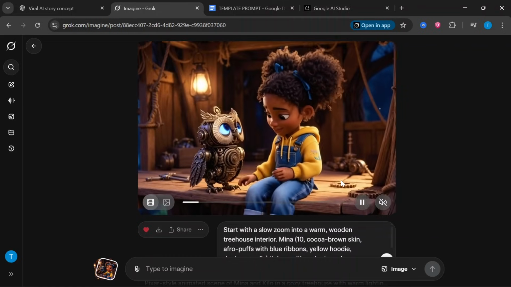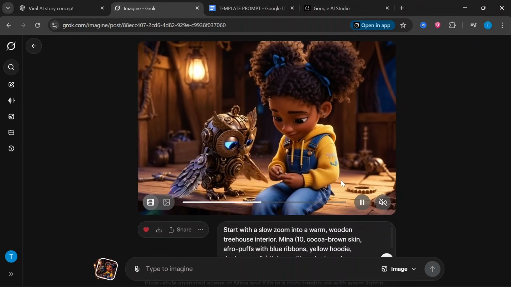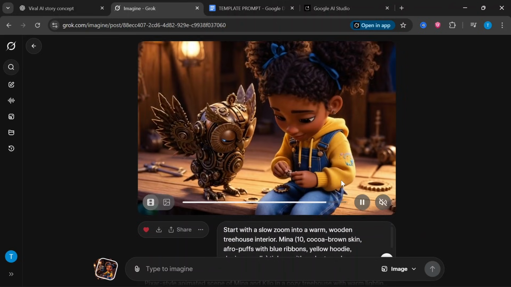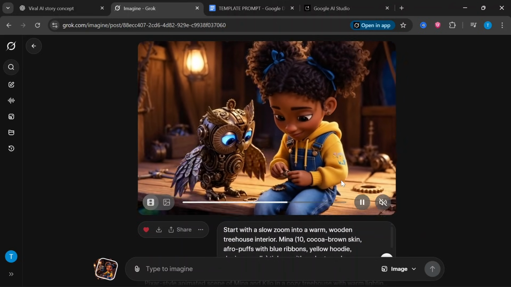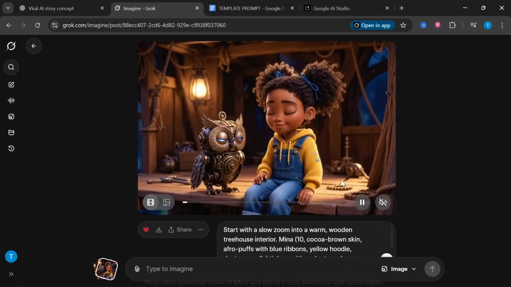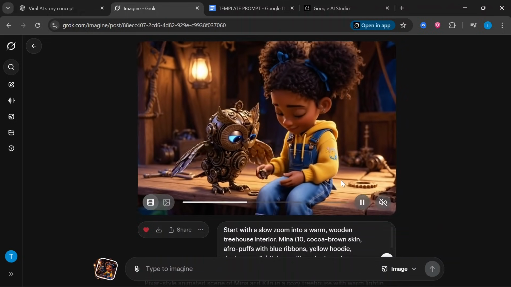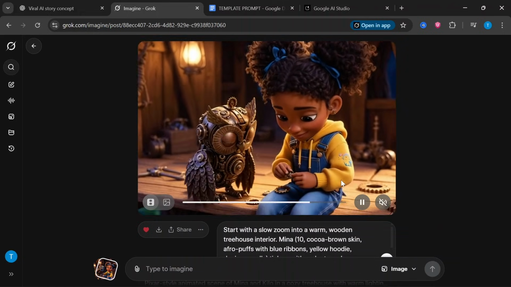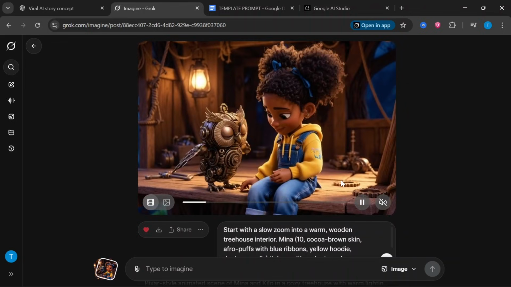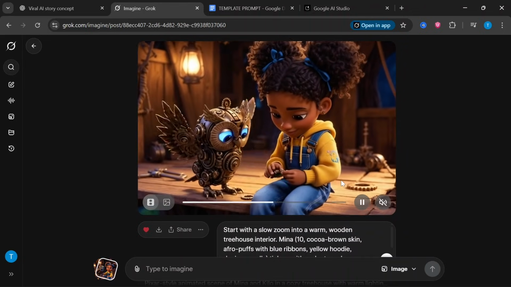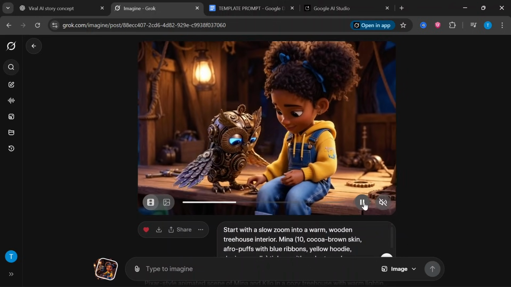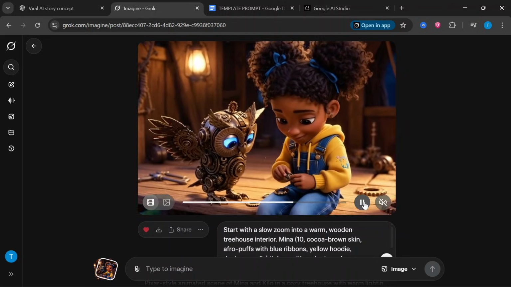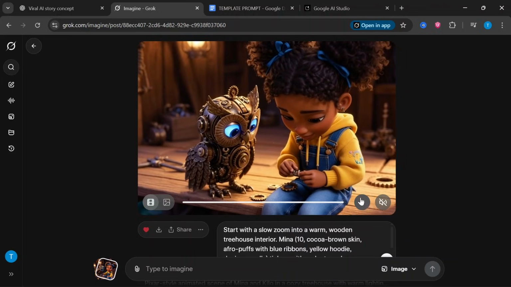The next thing we are going to do is create the second image, for the second scene of our story. But this time we are not going to be using the prompt from ChatGPT. Instead, we are going to be using the last frame of this video as the reference, so as to keep the character consistency and the visual consistency throughout the whole video. So we are going to play this video until the end and capture the last frame like here. Then we are going to right click and copy video frame.